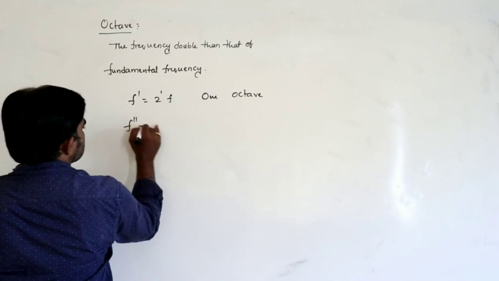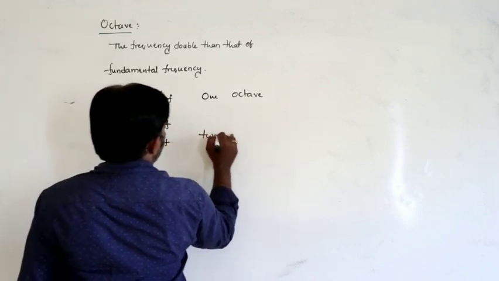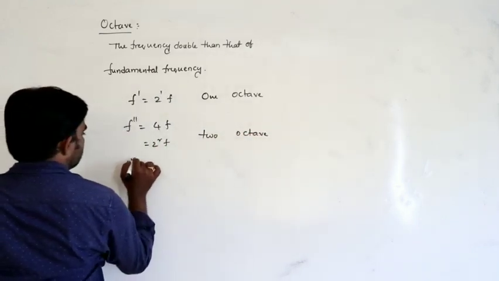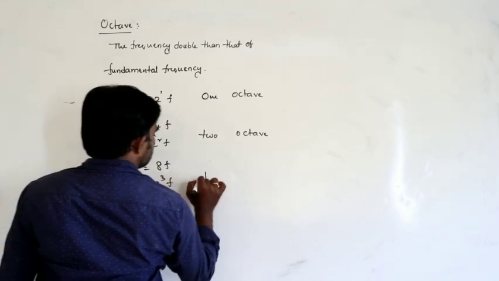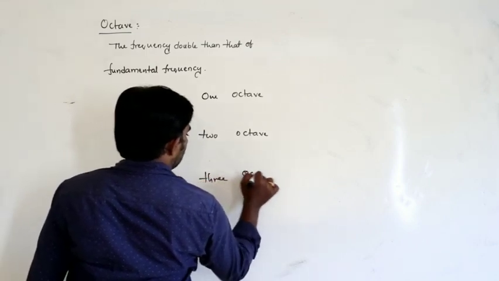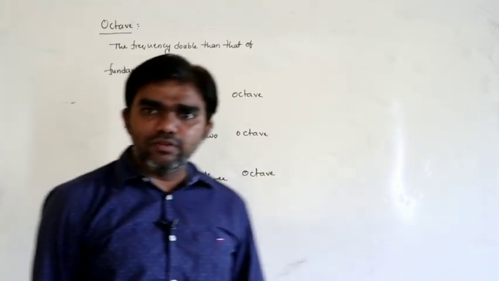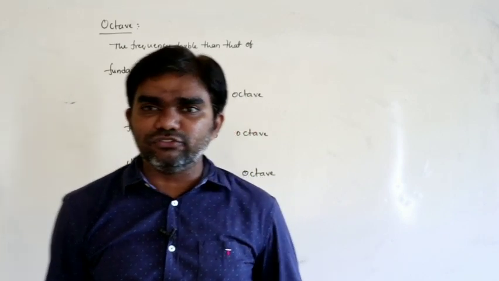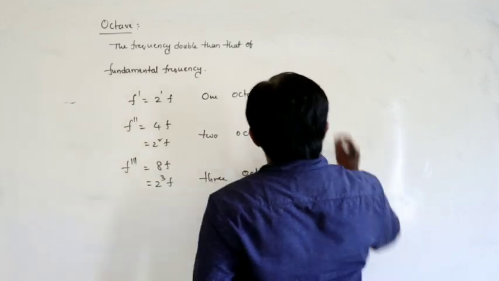If f double dash is equals to 4f, so it is 2 square f. This is 2 octave. Like this. If f triple dash is equals to 8f, that is 2 cube f. So this is 3 octave, like that, 4 octave, 5 octave, like that. Octave in the sense the frequency that is double than that of fundamental frequency, that is the situation. Next, unison.